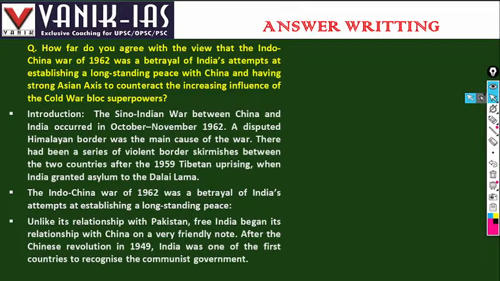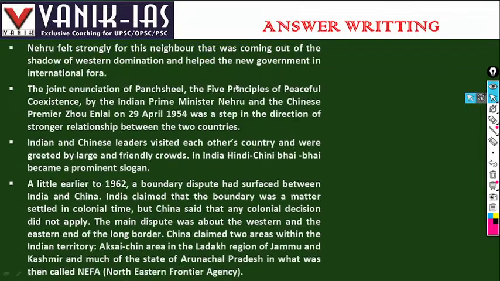How is this? Unlike its relationship with Pakistan, India began its relations with China on a very friendly note. After the Chinese Revolution in 1949, when communism spread to China and a communist government was established, India was one of the first countries to recognize the communist government of China, as a friendly gesture.